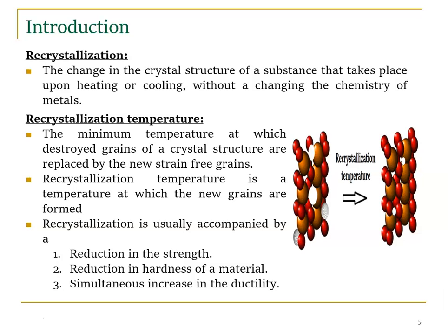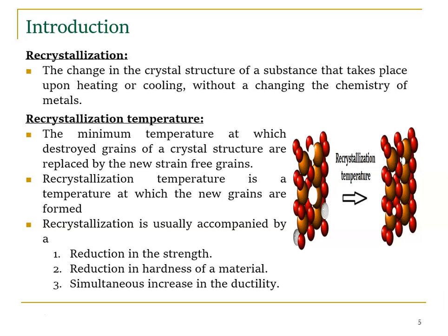So we heat or cool. Due to this, if the crystal structures change, that is recrystallization. The change in the crystal structure of a substance that takes place upon heating or cooling without changing the chemistry of metals. The temperature at which it changes is called the recrystallization temperature. The temperature at which the new grains are formed is nothing but recrystallization temperature. The minimum temperature at which destroyed grains of a crystal structure are replaced by the new strain free grains, right?